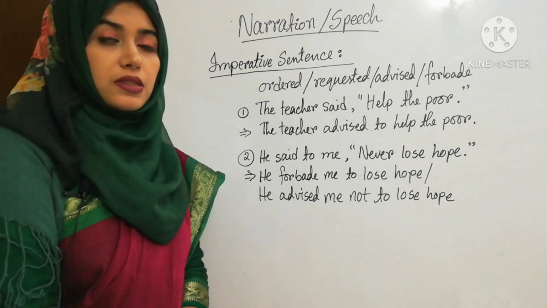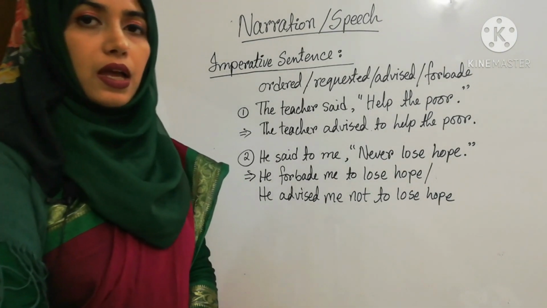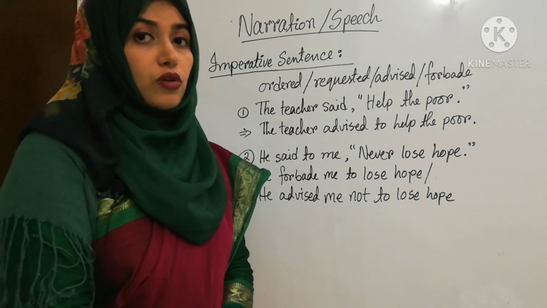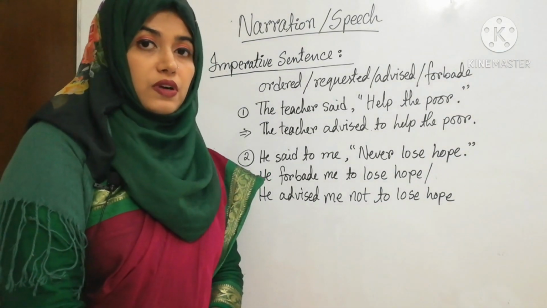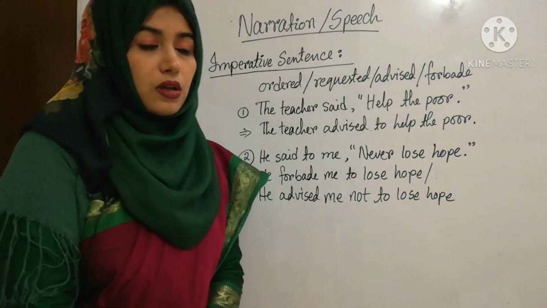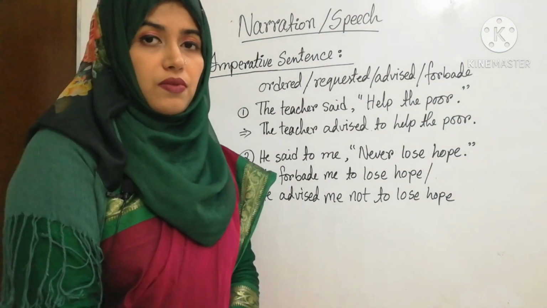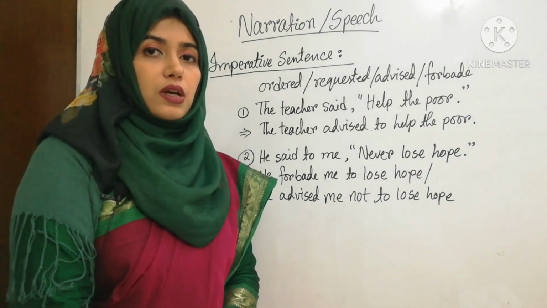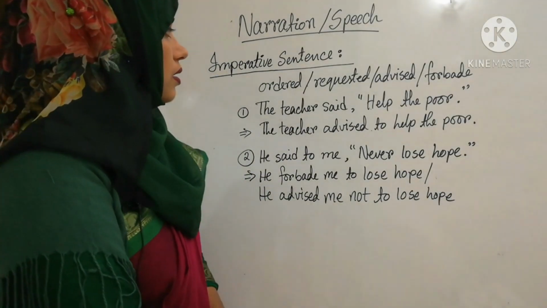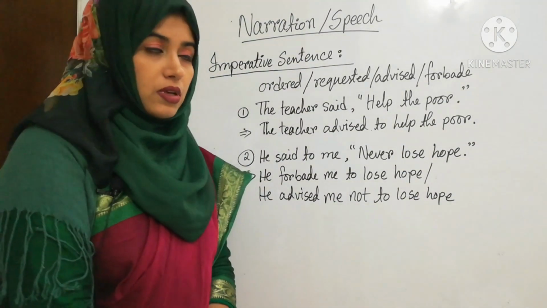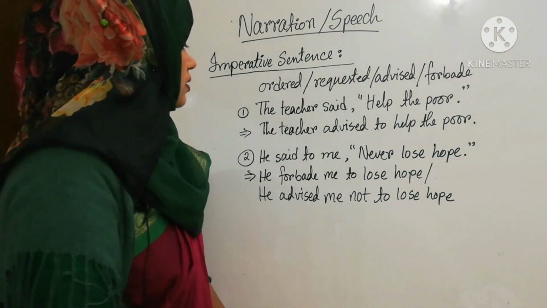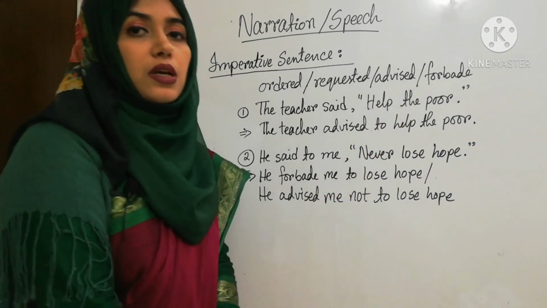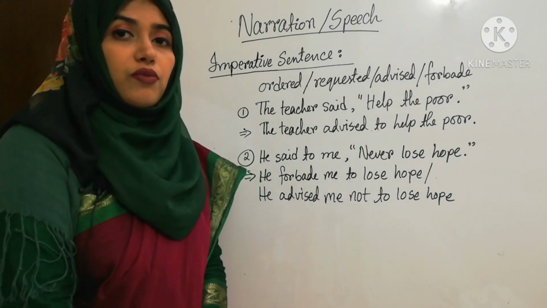Imperative sentence. In imperative sentence, there can be several situations. As we know that imperative sentence can suggest order, command or request or advice or proposal. Okay? So, there are several rules in imperative sentence and we have to use the correct one by seeing the reported speech. Okay? For example, we can use ordered, requested, advised or forbade in the place of reporting verb.